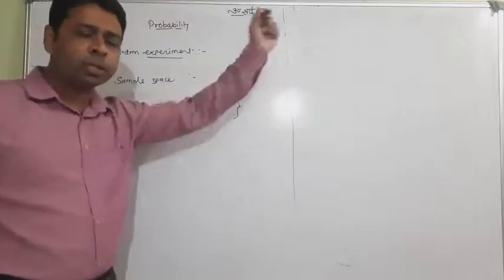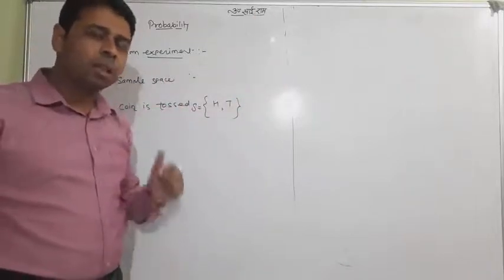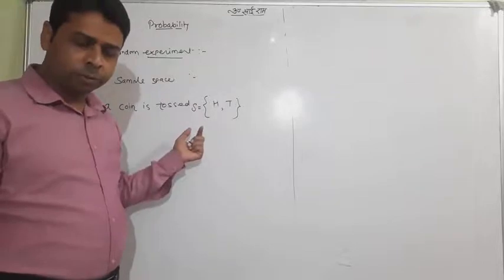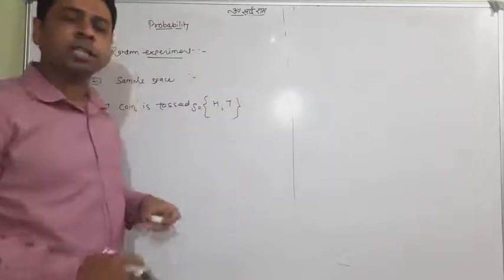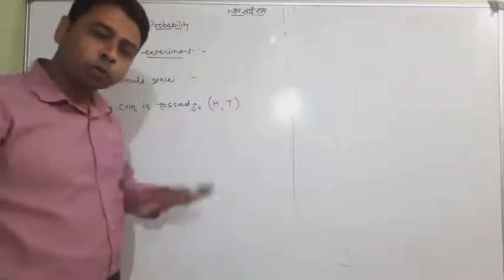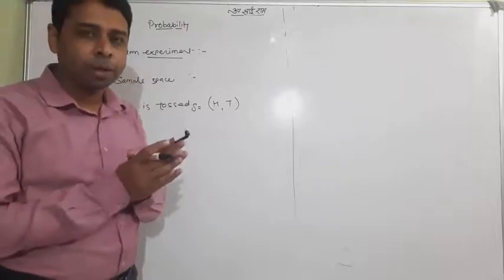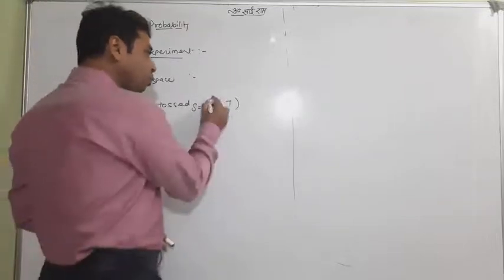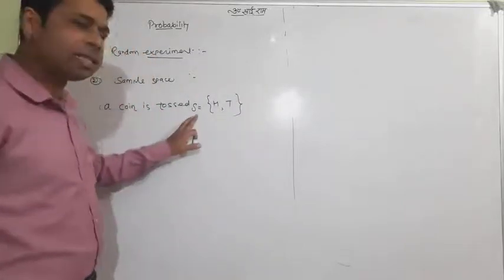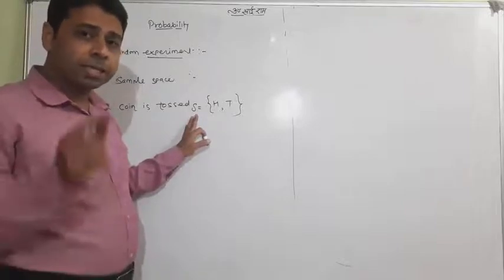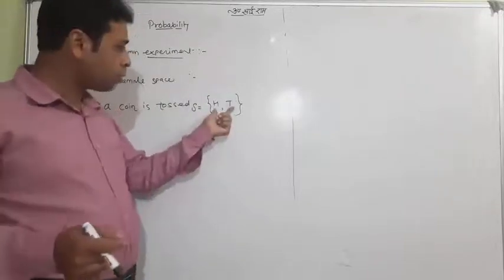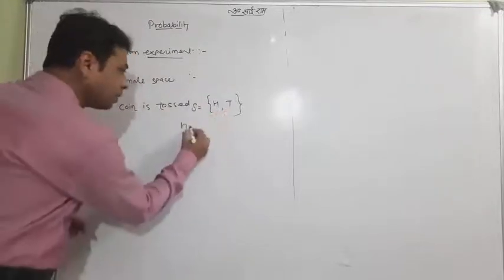This curly bracket language actually belongs to class 11th onward. Still, I'm telling you right now, because when you reach 11th class, you will study the same. If you are not making the curly bracket, it is still acceptable in class 10th. But when you reach 11th class, you have to use this particular symbol. So make a habit of it; I don't think it's a trouble. S is a set or collection, and a collection is normally given in curly brackets, under which you write H and T, two elements. n(S), the number of elements in S, is 2.